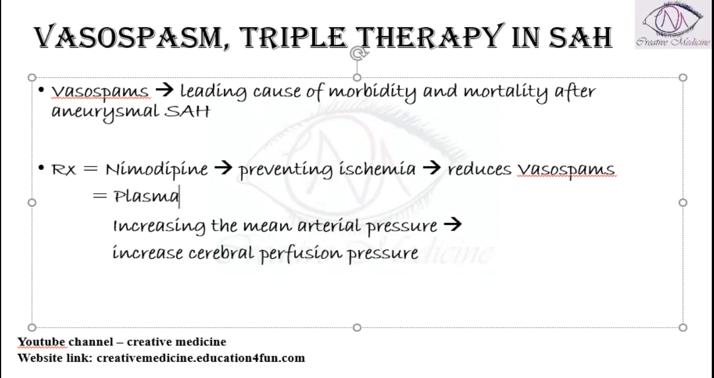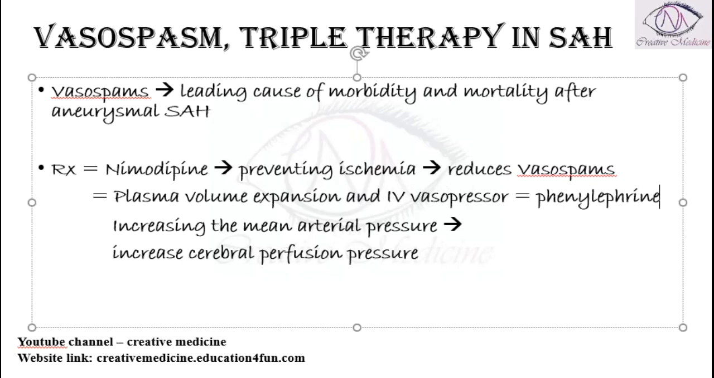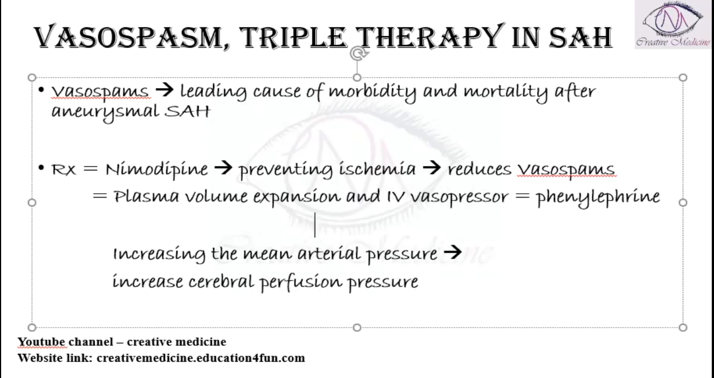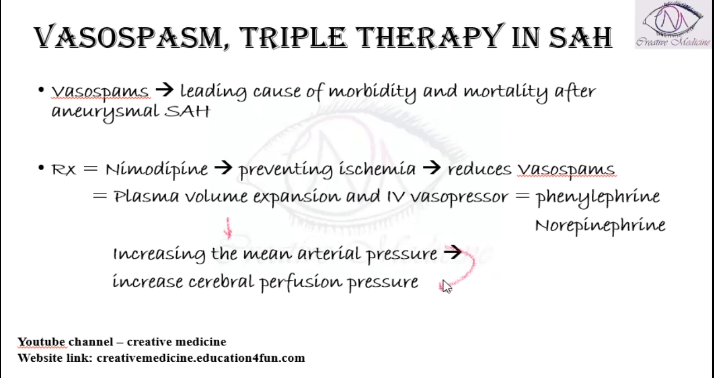You can either do plasma volume expansion. If there is increased plasma volume, there is increased mean arterial pressure, or you can also use IV vasopressors, like phenylephrine, or one more IV vasopressor like norepinephrine. With the help of these drugs and with volume expansion, we can increase the mean arterial pressure, which in turn increases the cerebral perfusion pressure, and thus this decreases the vasospasm.